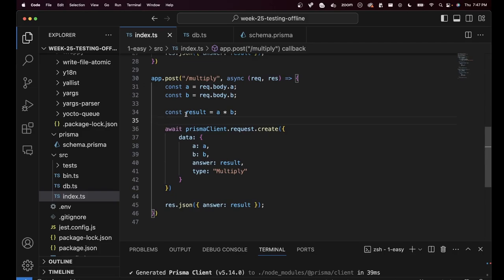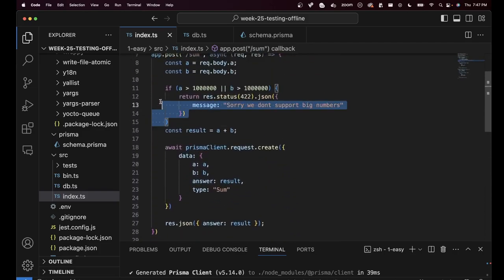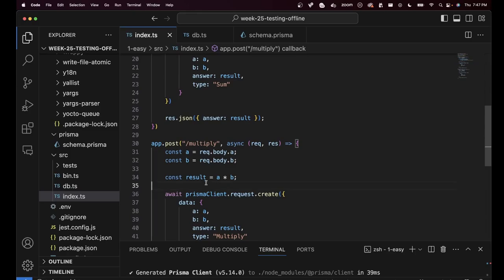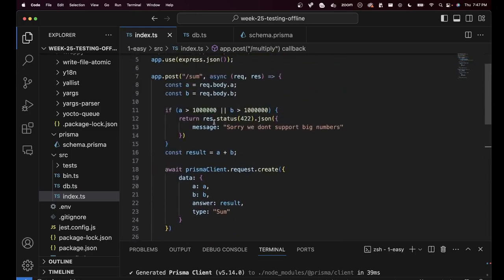Harkirat, why did you not have validation here? We can add it just to show it added in one place. You can add validation in the other place as well, and make sure inputs in both the places don't exceed a certain number. I have written the code to put things in the database, but how do I test this?